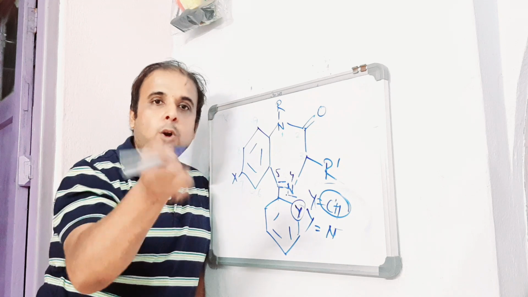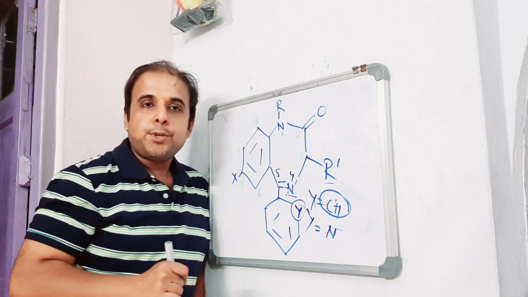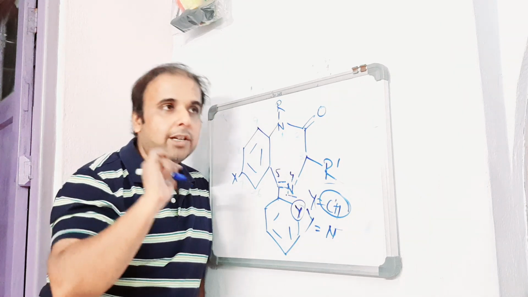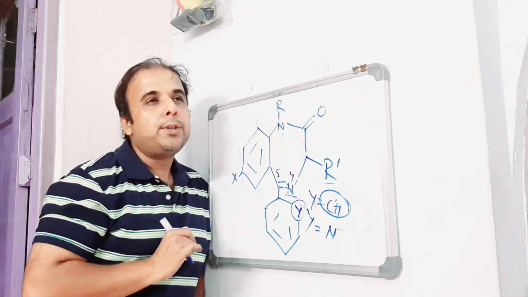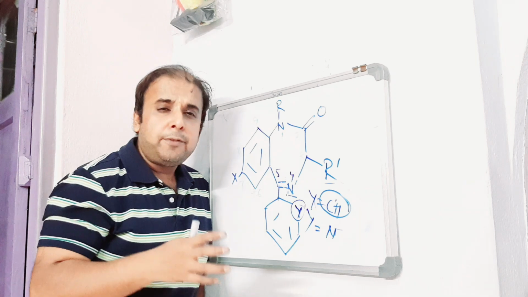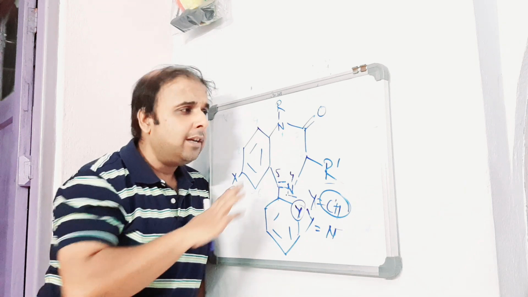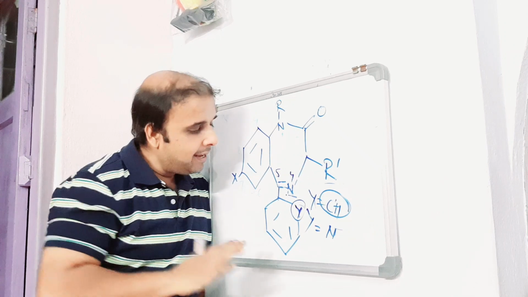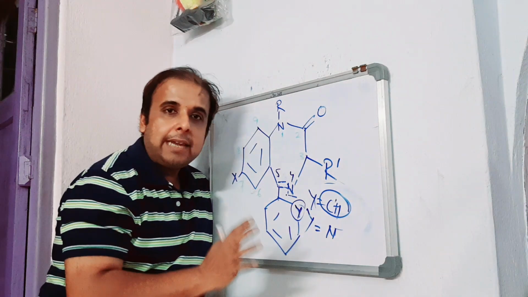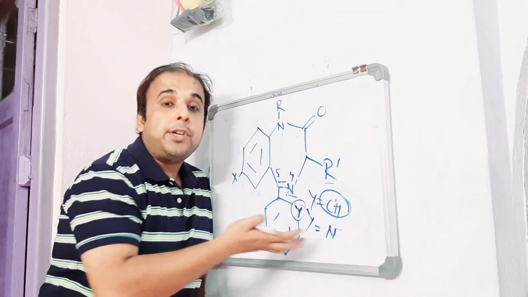Here comes the application of bioisosteric replacement. While dealing with bioisosterism, under classical bioisosteric replacement we have already dealt with a particular category called ring equivalent. This is an example of ring equivalent type of bioisosteric replacement.